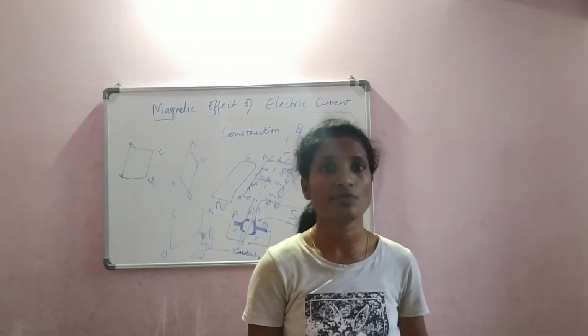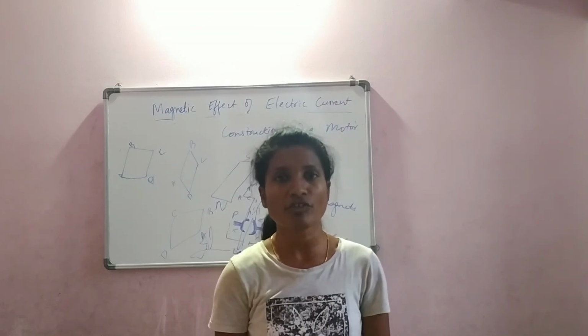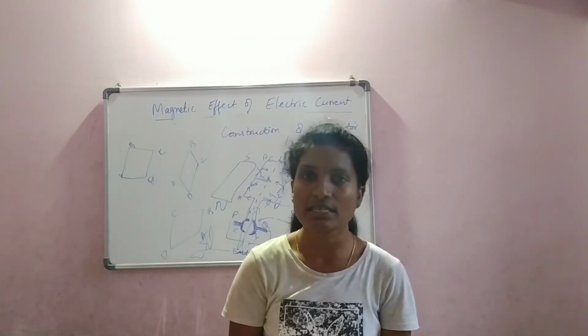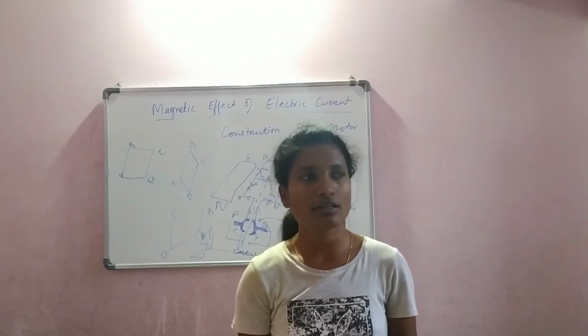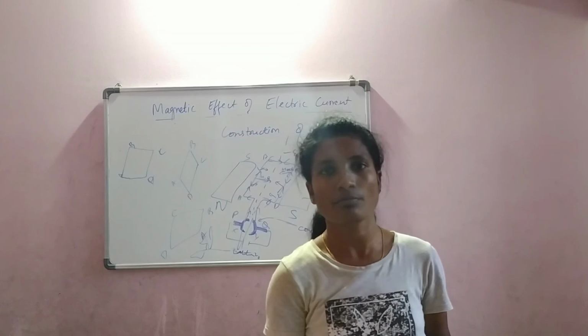The latest machines will have even more rotations. To give more and more rotations, we need a powerful magnet. That is why the electromagnet is used, and the coil is made of copper, because copper is a very good conductor of electricity and it gives proper working without much errors.